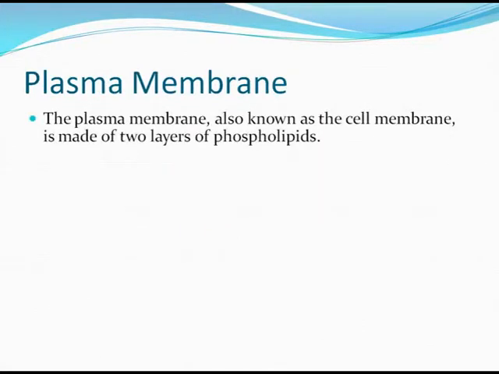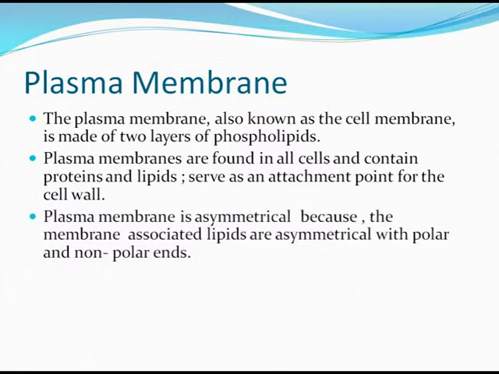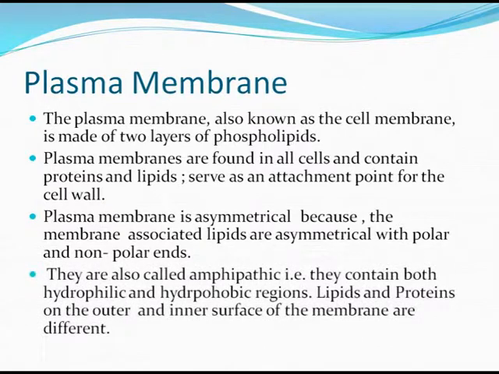What is plasma membrane? It is also known as the cell membrane, made up of 2 layers of phospholipids. They are found in all cells and contain proteins and lipids, and serve as an attachment point for the cell wall. Plasma membrane is asymmetrical because the membrane-associated lipids are asymmetrical with polar and non-polar ends. They are also called amphipathic, that is, they contain both hydrophilic and hydrophobic regions. Lipids and proteins on the outer and inner surface of the membrane are different.